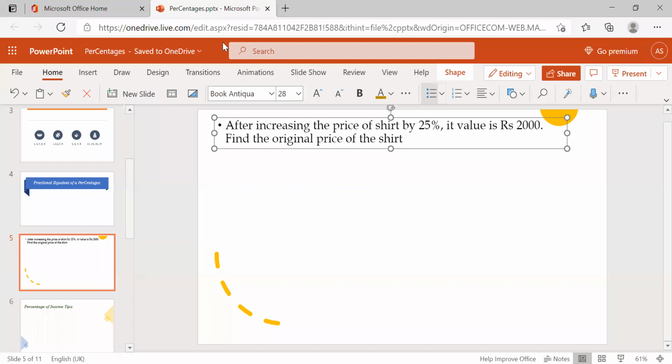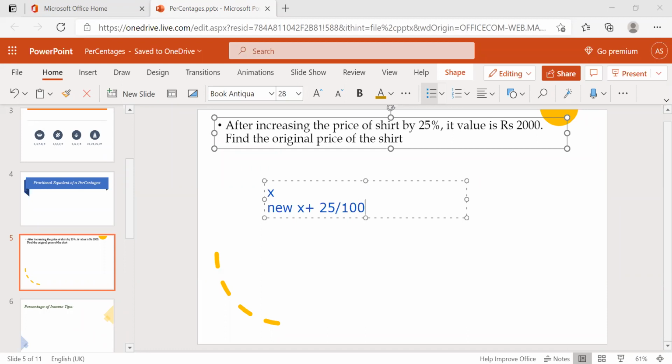Okay, now in the normal way, how are we going to do this? In the normal way, first assume the original value is x, and the new price is nothing but x plus 25 by 100 of x. 25% means 25 by 100 only, right?